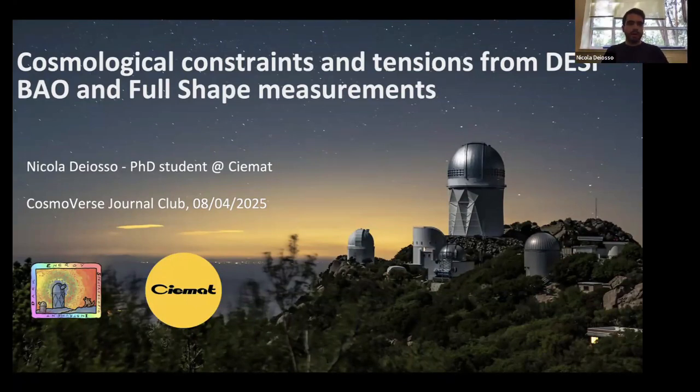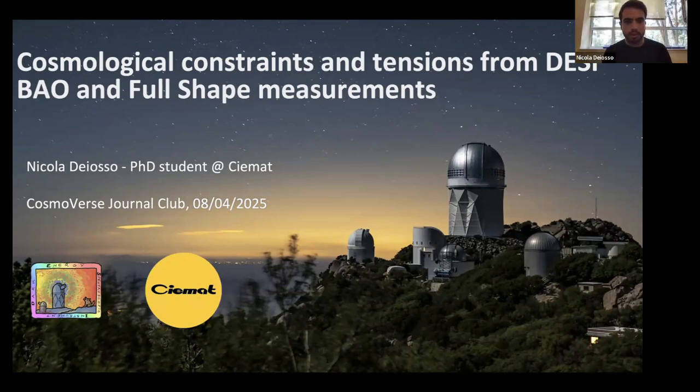Again, hi everyone. Today, as my involvement in DESI about tension was more about finding cosmological constraints from BAO and full shape measurements, I want to comment with you on the cosmological constraint results from BAO data from the DR2 analysis of DESI and full shape measurements from the DR1 analysis. So I will go almost straight to the point.